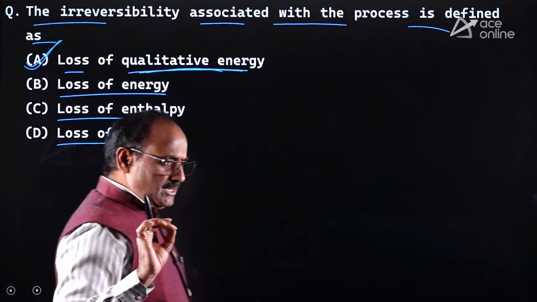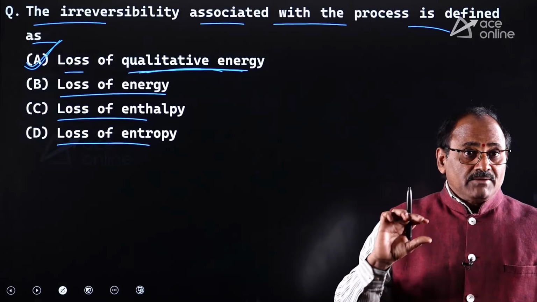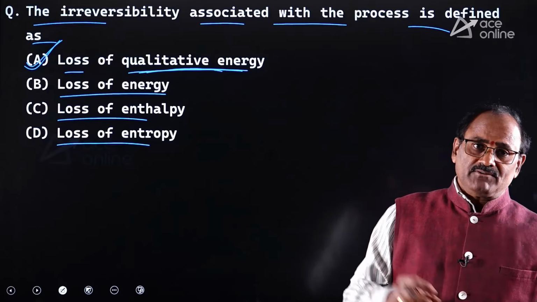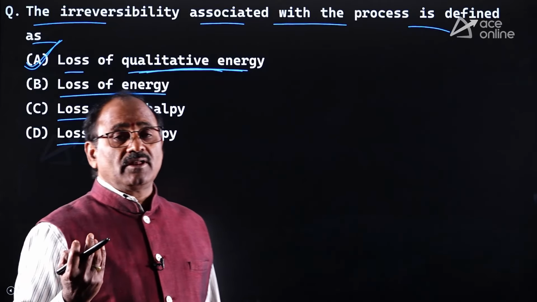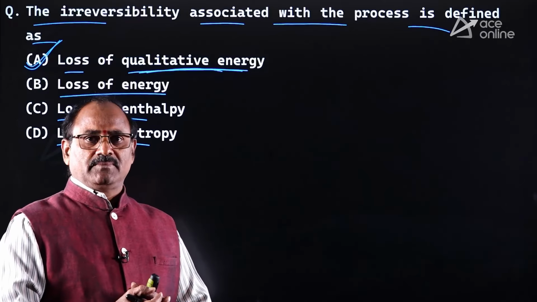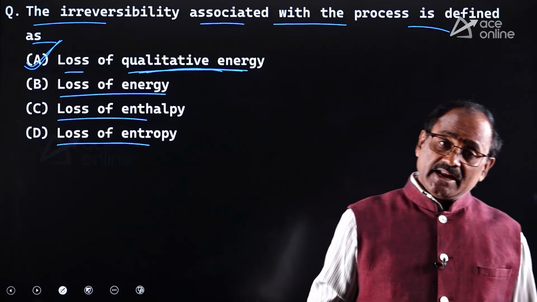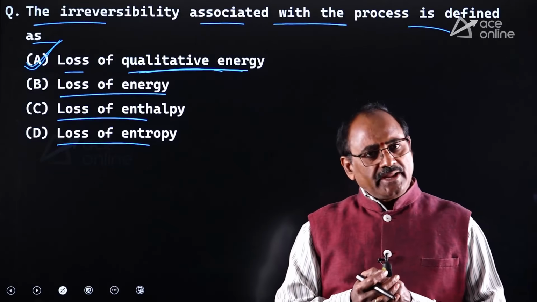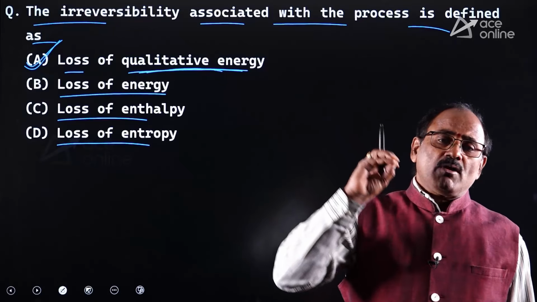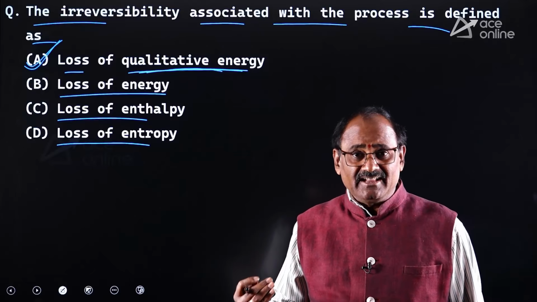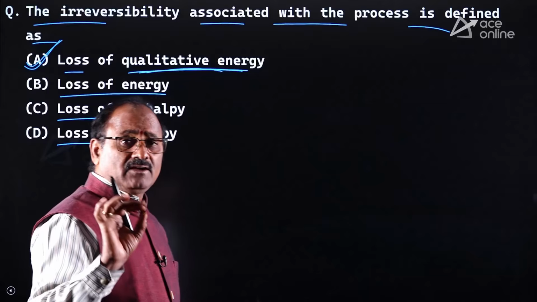You know, the first law of thermodynamics is talking about the quantity of the energy. The second law of thermodynamics is talking about the quality of the energy. That's why the second law of thermodynamics is also called the law of degradation of energy. The first law says that the total energy in the universe remains constant. The second law also agrees that the total energy in the universe remains constant, but the quality of that total quantity of energy keeps on degrading. That's why the second law of thermodynamics is also called the law of degradation of energy.